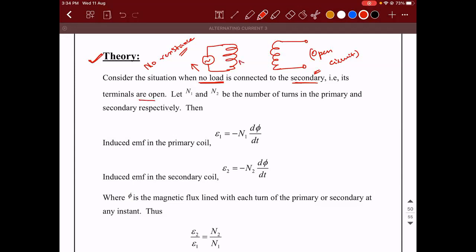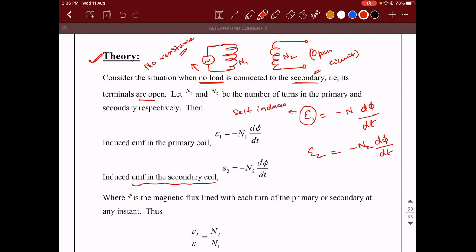Suppose N1 is the number of turns in the primary and N2 is the number of turns in the secondary, then can I say E1 is equal to minus N1 into d phi by dt? And induced EMF in the secondary is E2 is equal to minus N2 into d phi by dt. Guys, are you able to understand this? What is this E1? This E1 is the self-induced EMF, whereas this E2 is the mutually induced EMF.